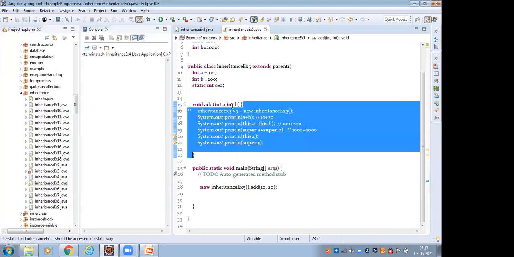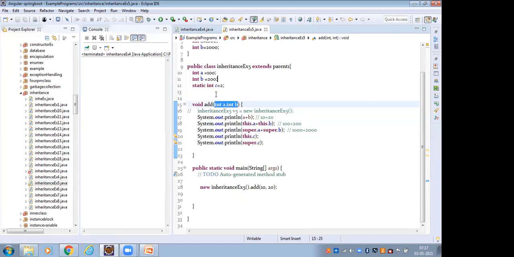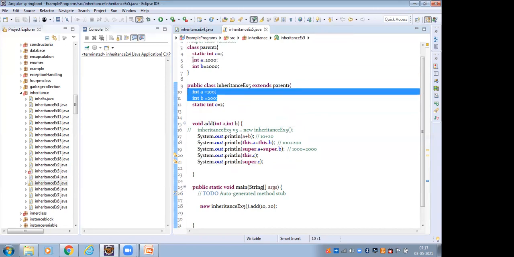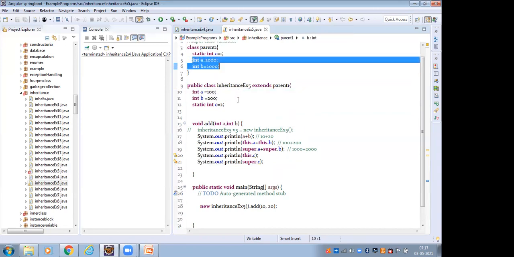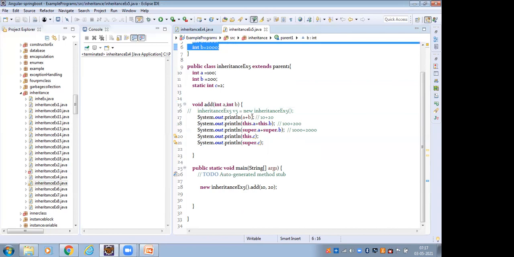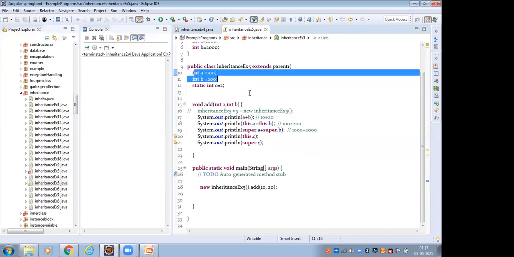So this is local variable AB, instance variable AB in the child class, and instance variable AB in the parent class. How do we access the local variable? Always we have to access it directly. So AB we can access, A plus B we can access, and the current class instance variable. Before that, in the methods concept, we have to complete our concept.